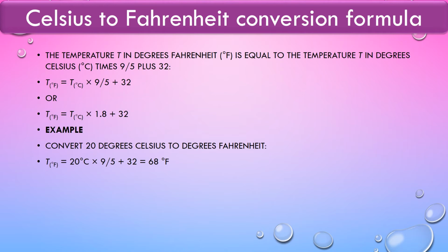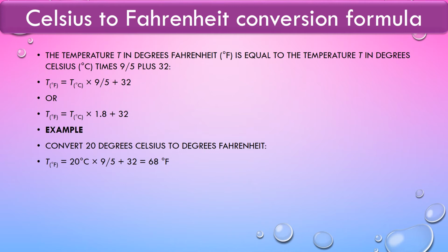So we can also write T degree F, that is the degree Fahrenheit scale, is equal to 1.8 into the degree Celsius value plus 32. For example, if I want to convert 20 degrees Celsius to Fahrenheit, then that is 20 degrees Celsius into 9 by 5, or into 1.8, plus 32. You will obtain 68 degree Fahrenheit.